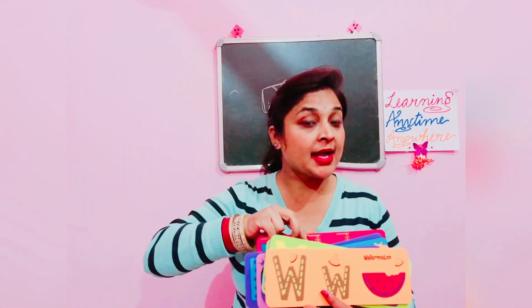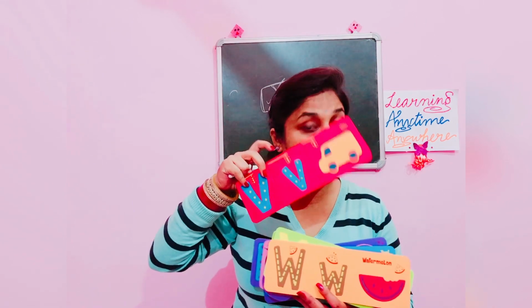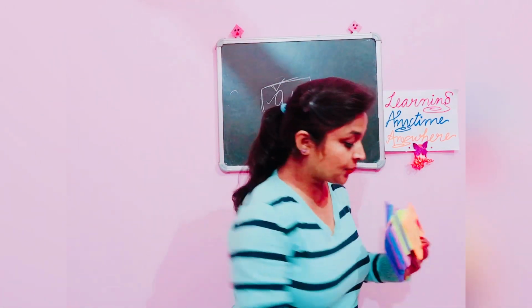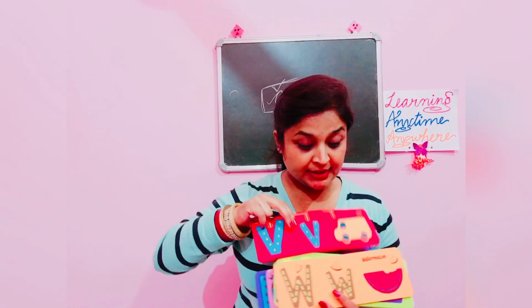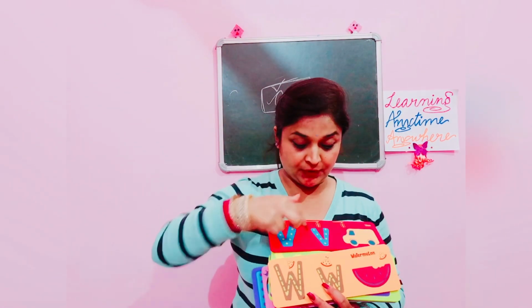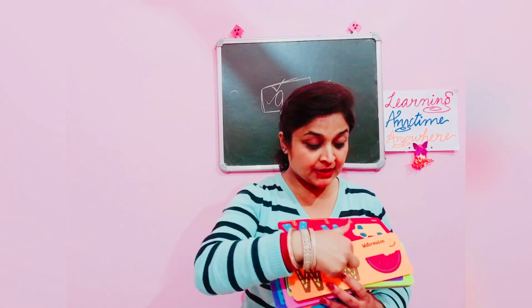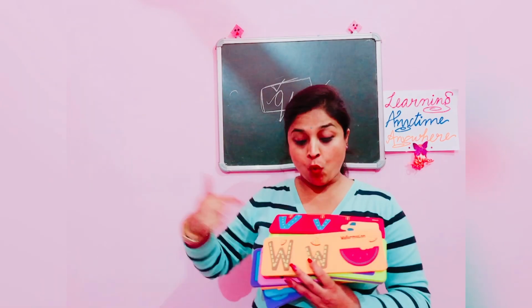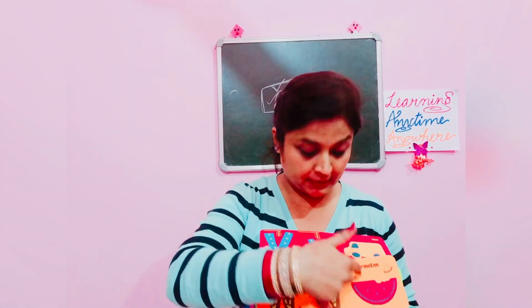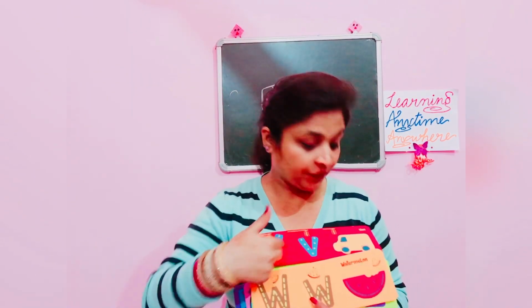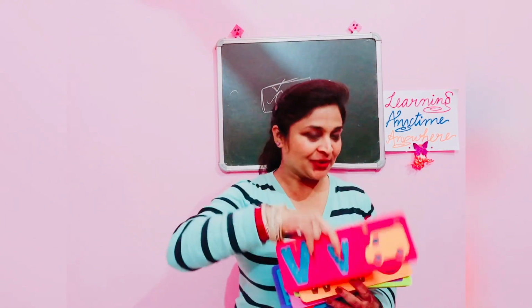Letter W has a different sound from letter V. Most of the times these two sounds are confused, but these are different. In letter V, the sound is like van. But while speaking the sound of letter W, we have to make a pout. Watermelon. Wall. Watermelon. V is van. Watermelon. Try it out. There is a difference.